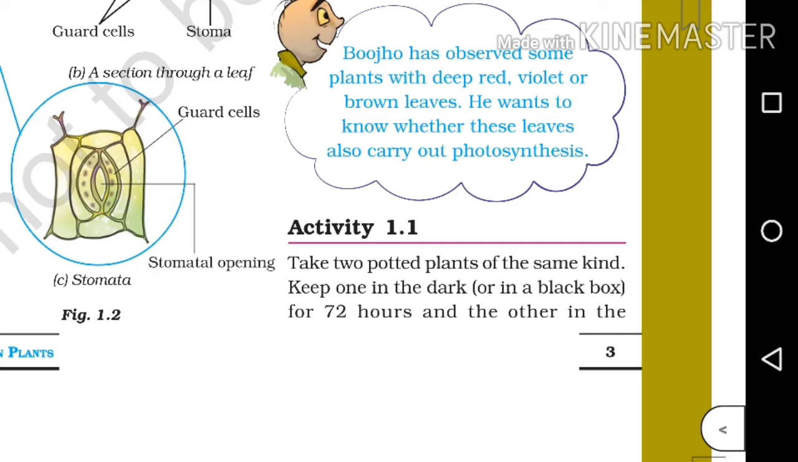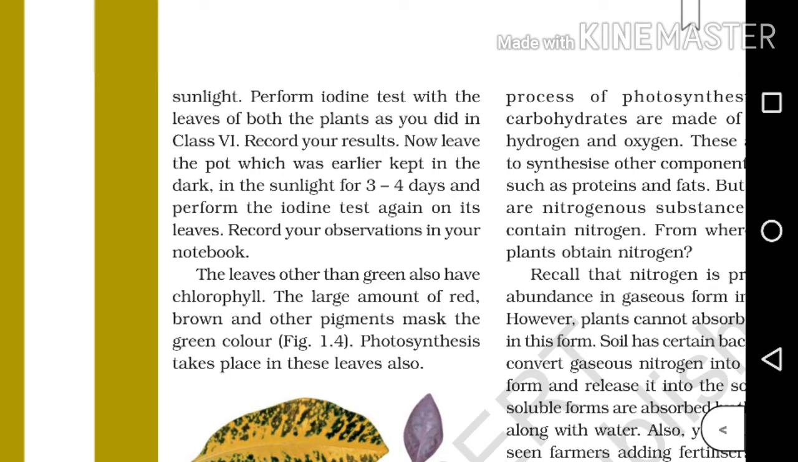So coming to our first activity, activity 1.1. Take two potted plants of the same kind. Keep one in the dark for 72 hours and the other in the sunlight. Perform iodine test with the leaves of both the plants as you did in class 6. Record your results. Now leave the pot which was earlier kept in the dark in the sunlight for 3 to 4 days and perform the iodine test again on its leaves. Record your observations in your notebook.